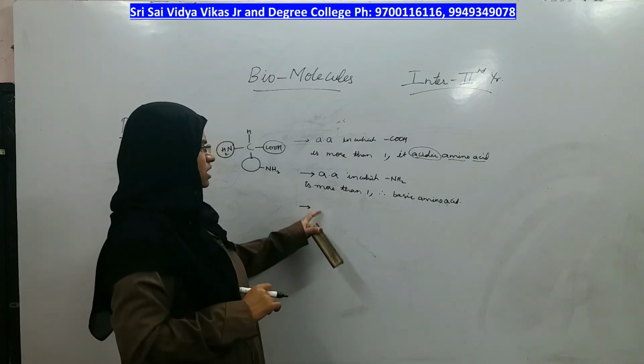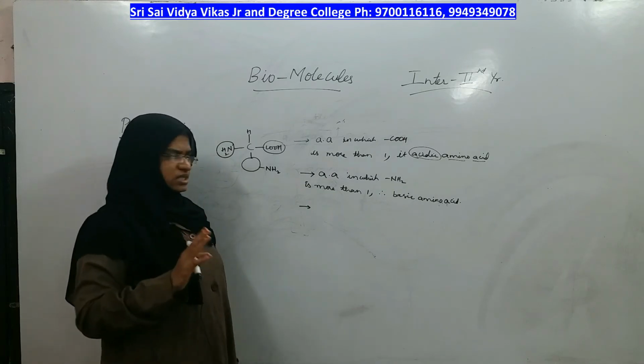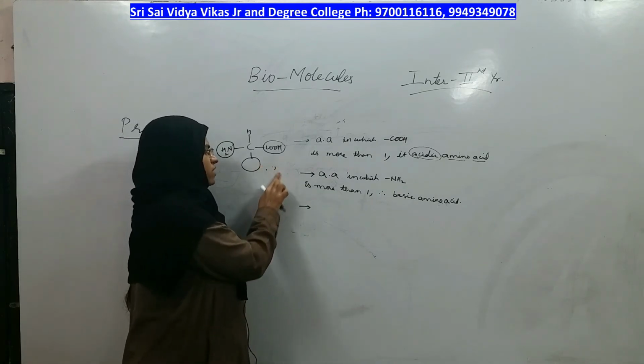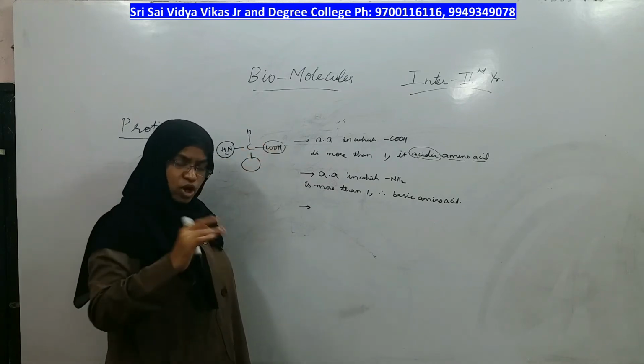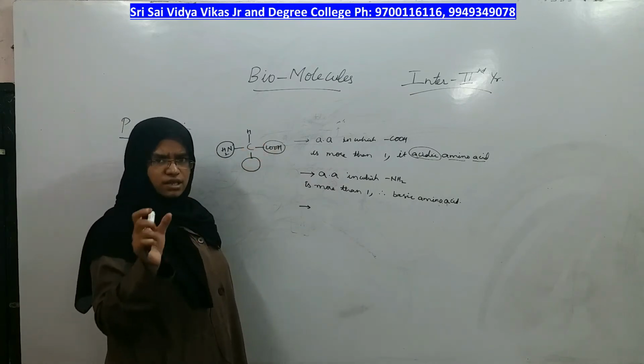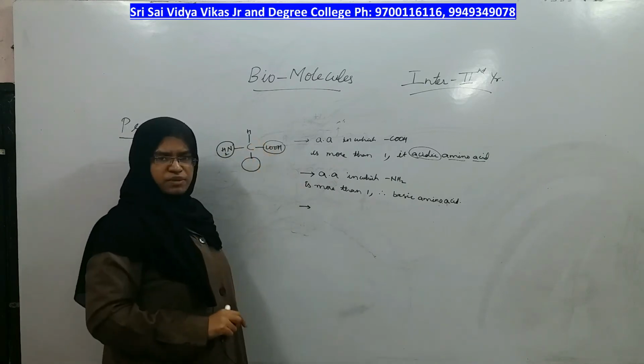list. Okay. Now let us come to the third type of amino acid, the amino acid in which there is only one amino group and only one carboxylic group, or you can also say an equal number of amino groups and carboxylic groups is present.